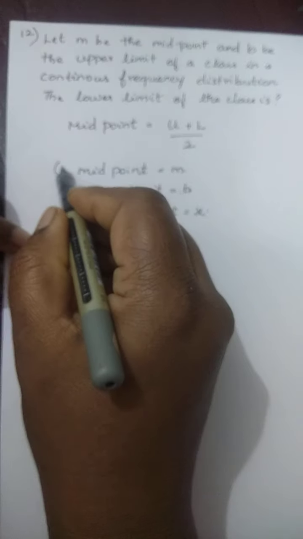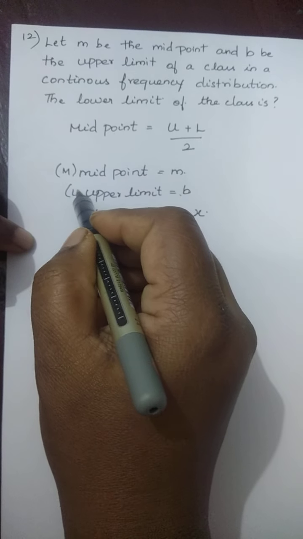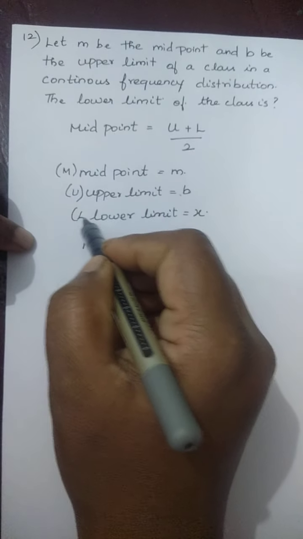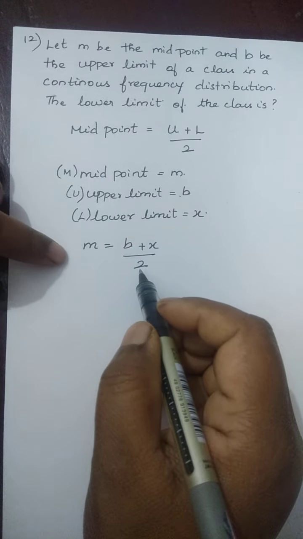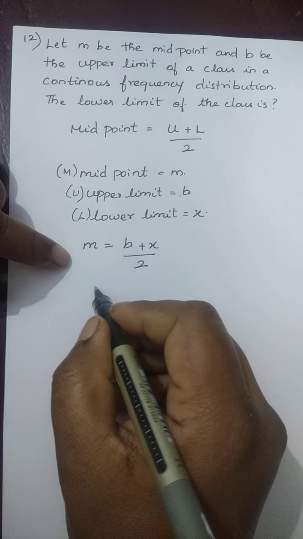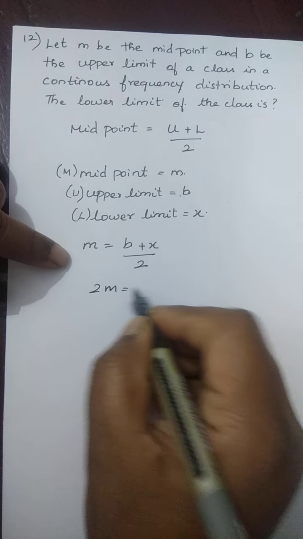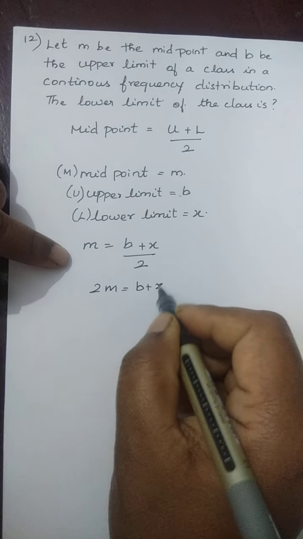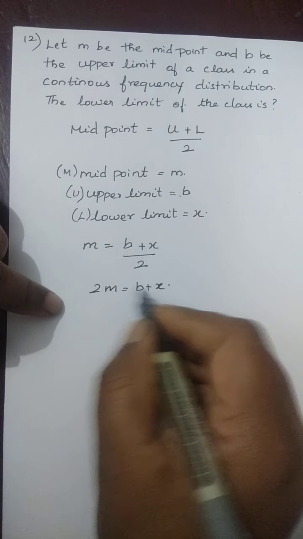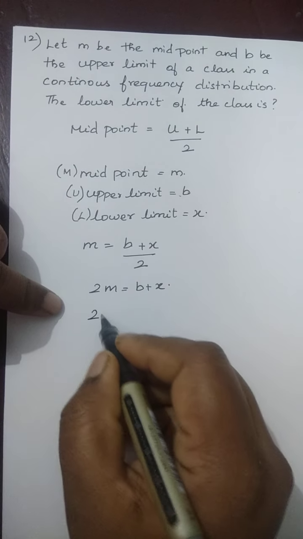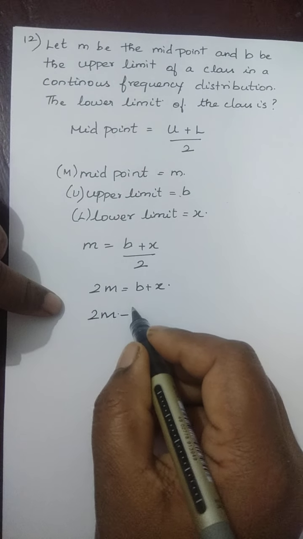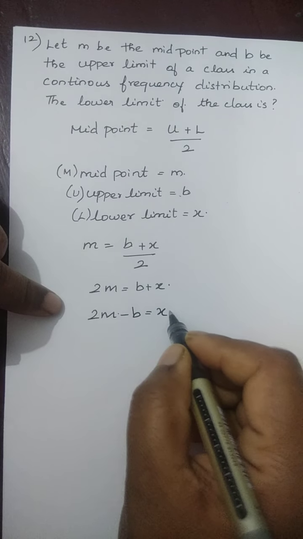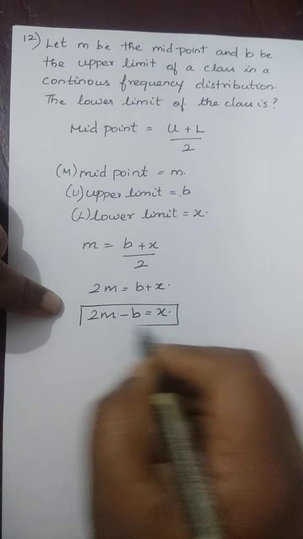This is M, midpoint, U, this is L. So let's cross multiply it. 2M equal to B plus X. Take the B to the opposite side. 2M minus B, which is X. This is the answer.